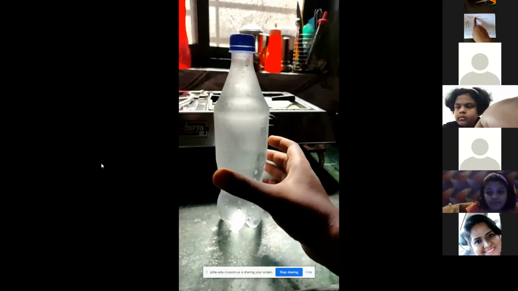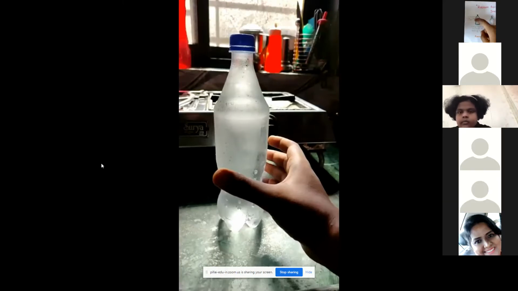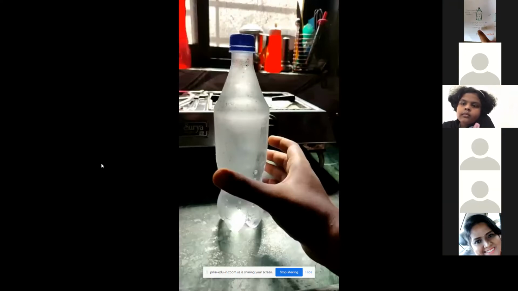So the reason behind instant freezing. Whatever you watched in the video, in the start, like you can see on the screen, this is the water bottle. This is the starting portion. This bottle is super cooled pure water, and it is cooled almost to freezing point.